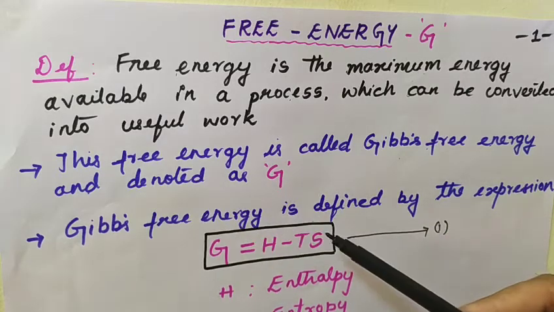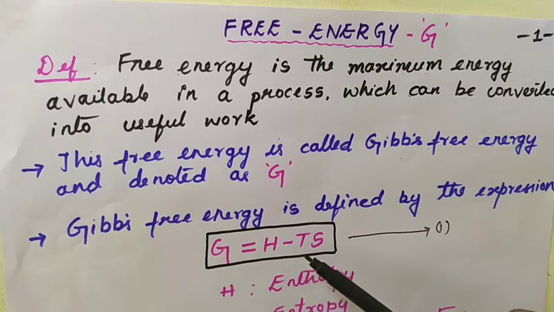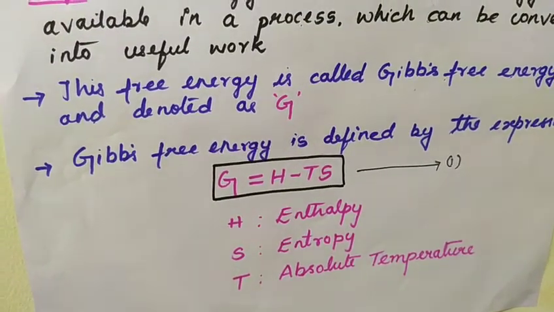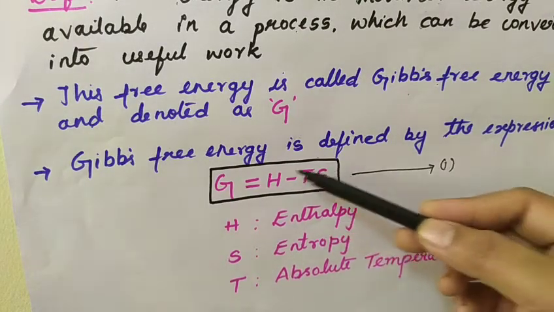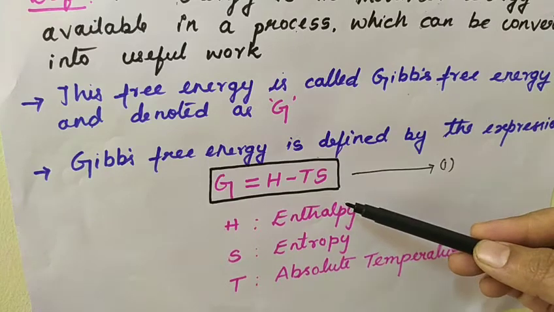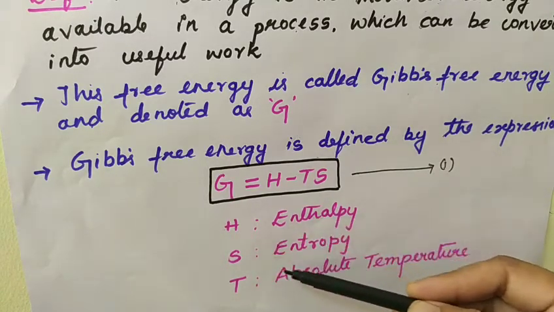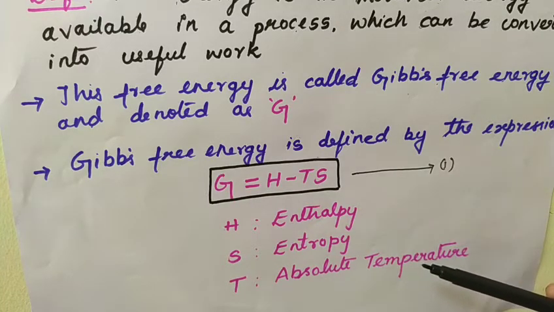The Gibbs free energy is defined by the expression G is equal to H minus TS, as represented in equation number 1. Here H is the enthalpy, which is nothing but the total heat content of the system, and S is the entropy, the randomness or disorder of the system, and T stands for absolute temperature.